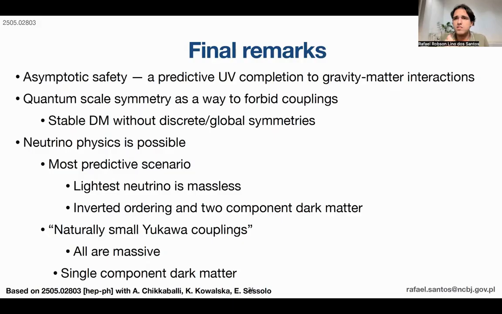And we also saw that neutrino physics is possible. In the most predictive scenario, though, the lightest neutrino is massless, and we have a two-component dark matter. But if you use this naturally small Yukawa couplings mechanism, also within the scope of quantum scale symmetry, with the presence of two fixed points, all of the neutrinos become massive, and dark matter is now a single component. What we're doing now is working out the phenomenology, numerically, the viability of this model. And this is work in progress.